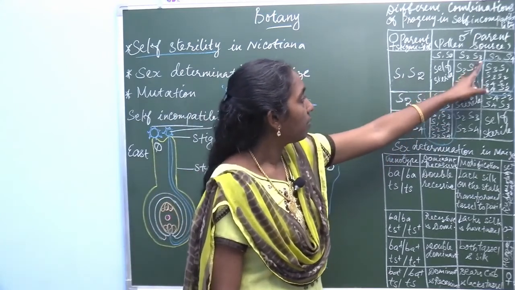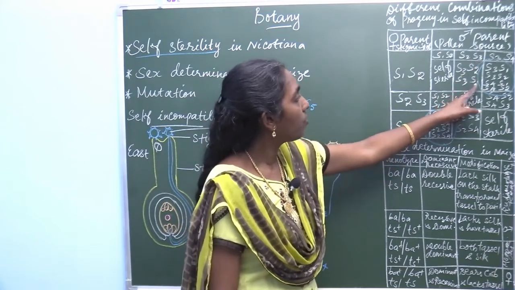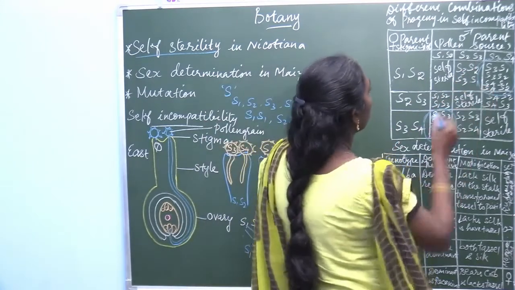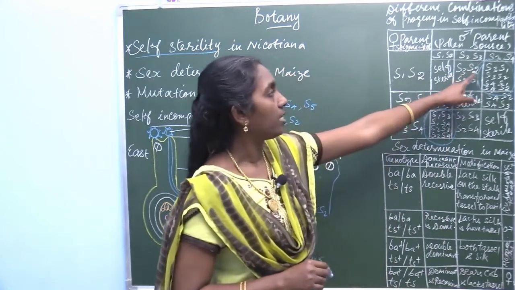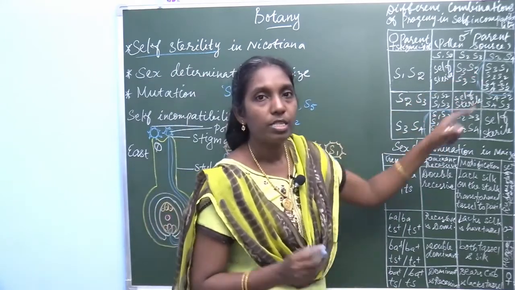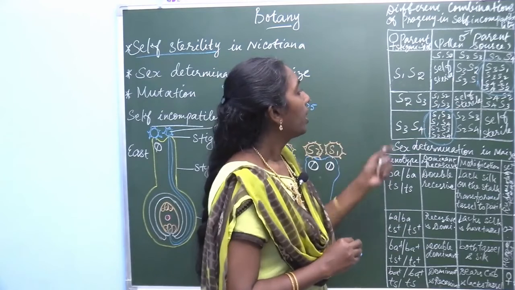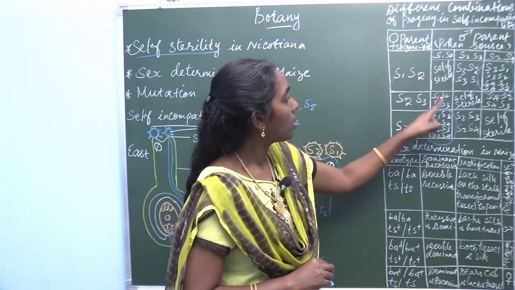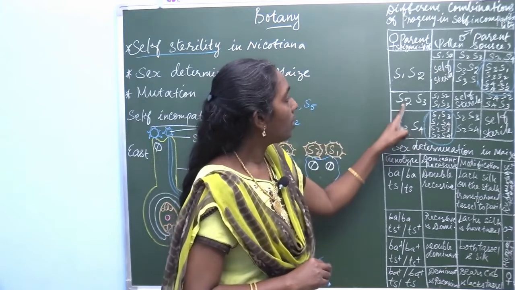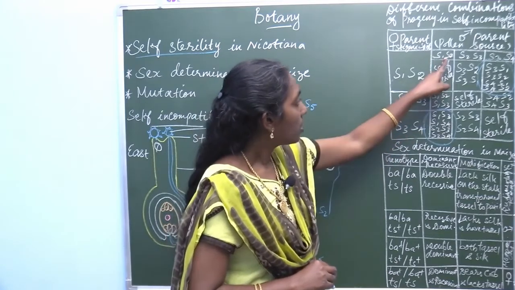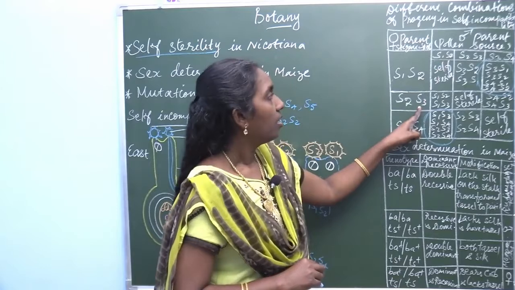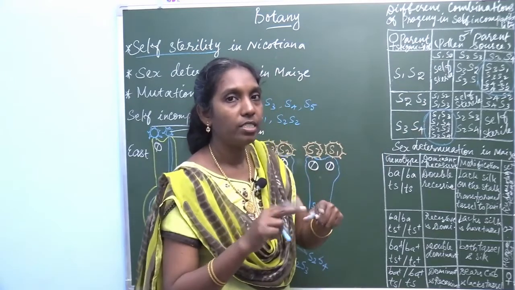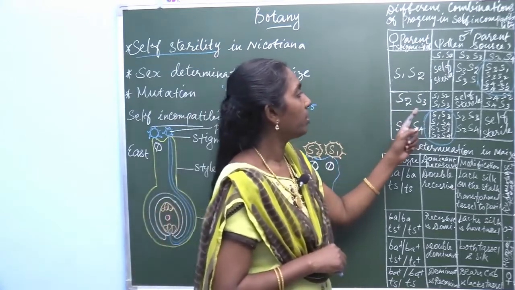S1, S3 and S2, S3 produce 2 combinations. Then S2, S3 and S1, S2 gives S1, S2, S1, S3, and the remaining S1, S2 combinations are sterile, so it is not mentioned.